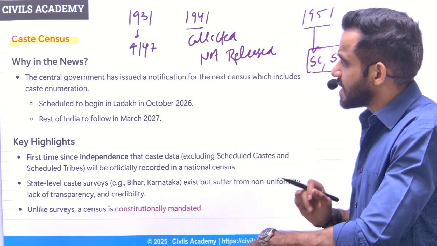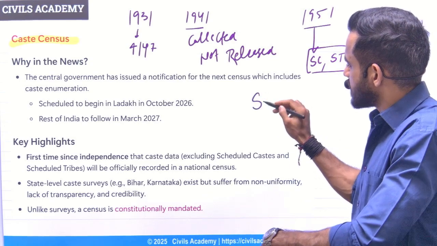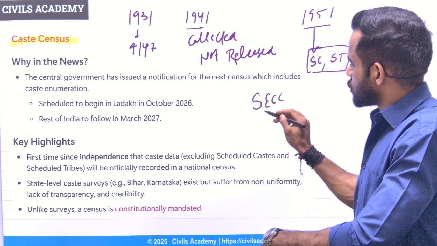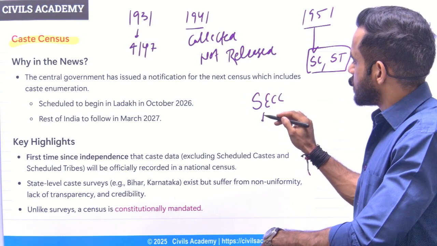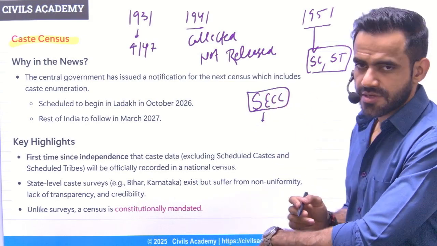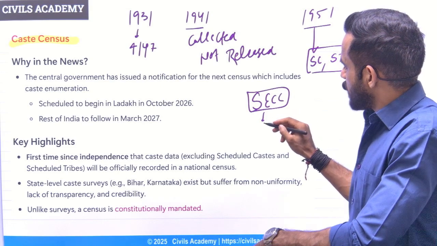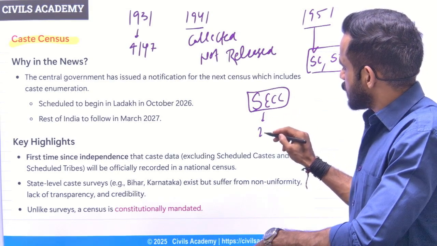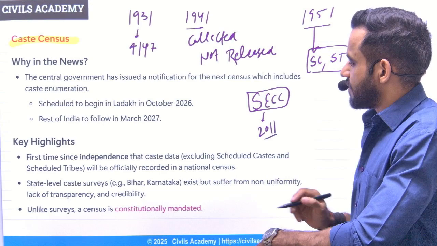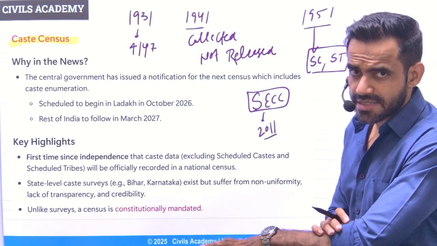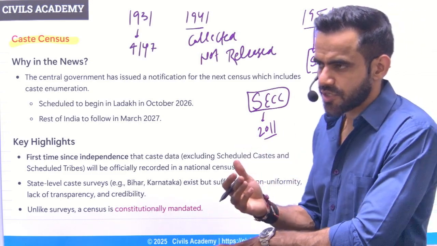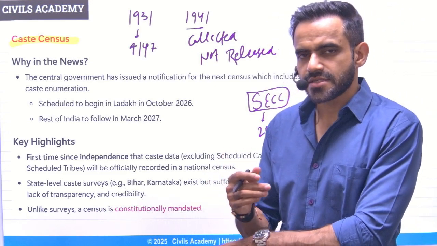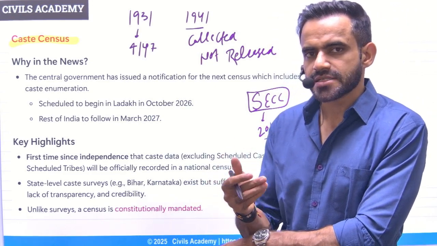That's first thing. Second thing is that there is SECC, socio-economic caste census. Socio-economic caste survey. So basically, this was conducted in 2011. In this case, the data was collected for policy formulation. Understand? In this case, the people were asked about their caste.